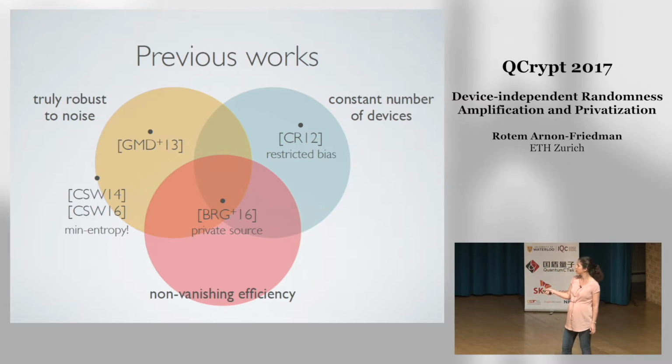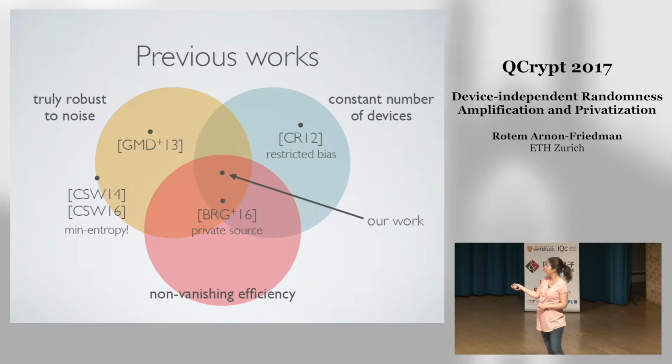But there is something important here. The model that they start with is a private weak source. This means that no one can see the source, the adversary also. After we finished running the protocol, even then, if some information leaks about the initial weak source to the adversary, then our security is lost, or might be lost. We don't have any guarantee regarding the bits that we created in the protocol. And our work lies here, so it achieves all of these properties while considering a public source and any bias of the SV source.